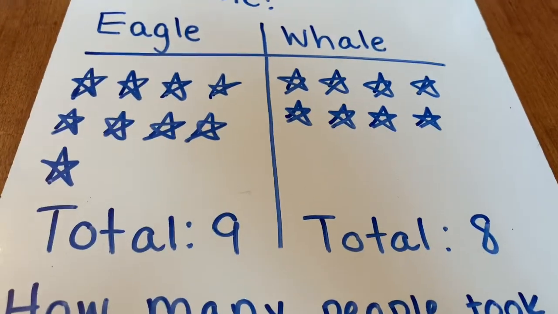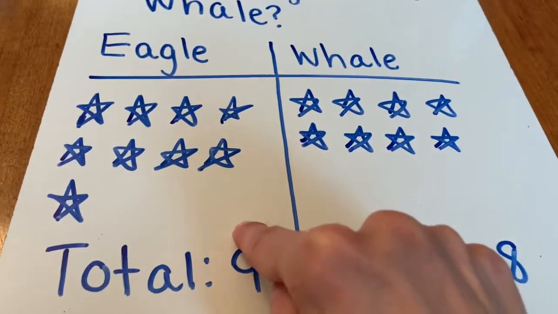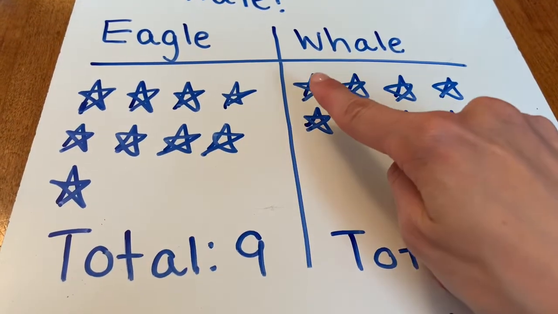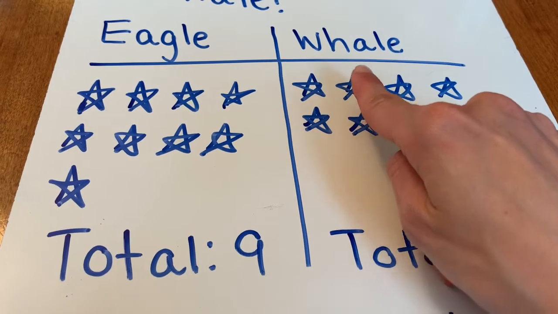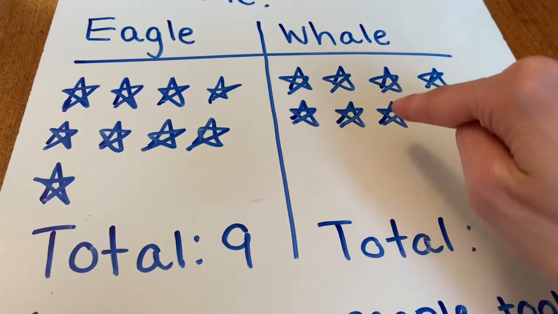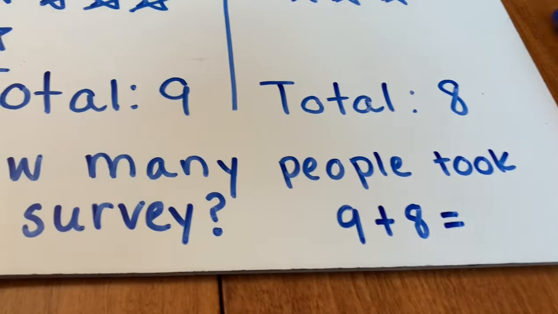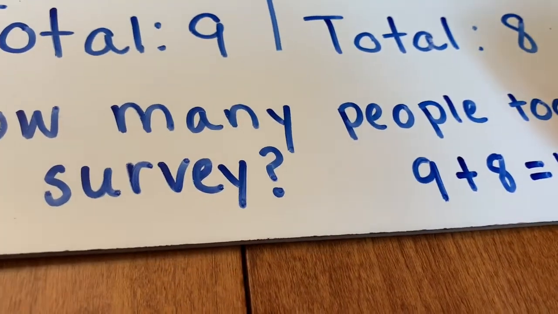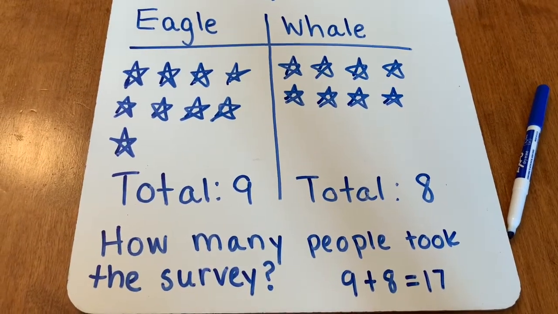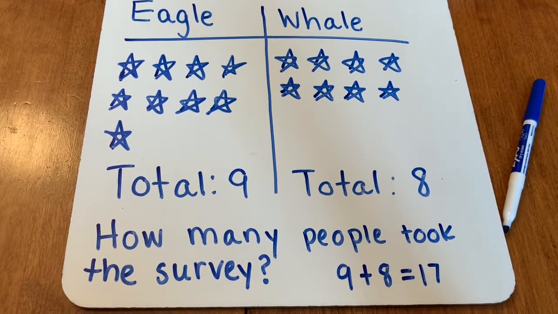Now, one way to find this out is I can count all of the stars that are in my chart. So I'm going to count on. So I already know there are 9 stars here. So I'm going to count on from 9. So 9, 10, 11, 12, 13, 14, 15, 16, 17. So I have 17 stars in my chart in all. And that means that 17 friends from my class took this survey.